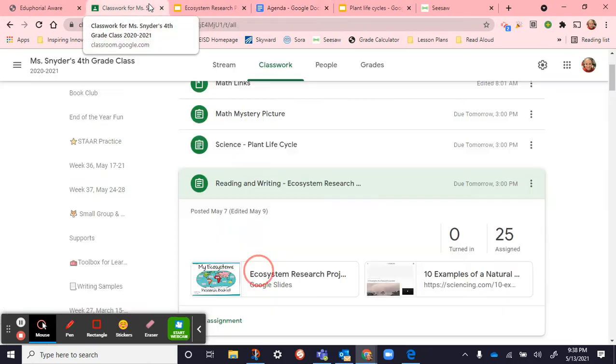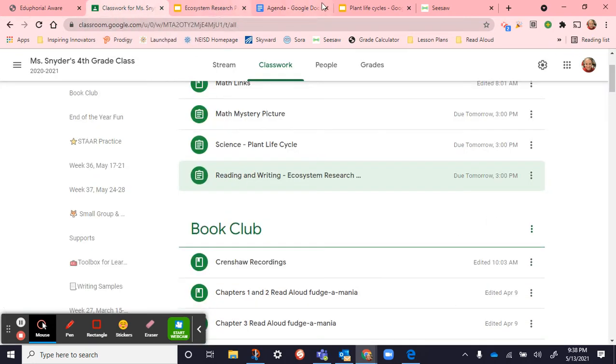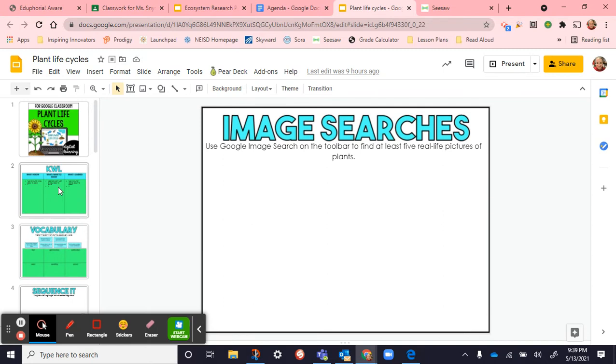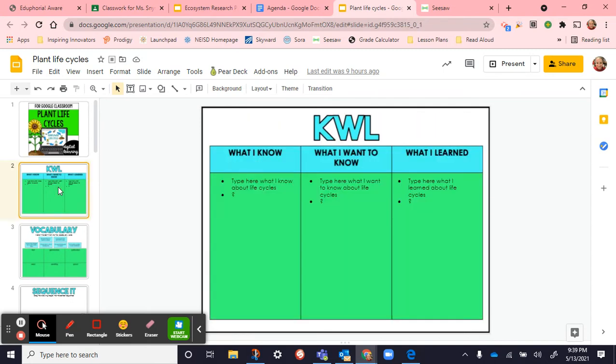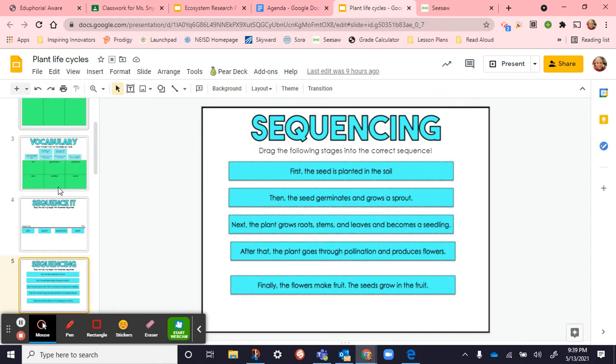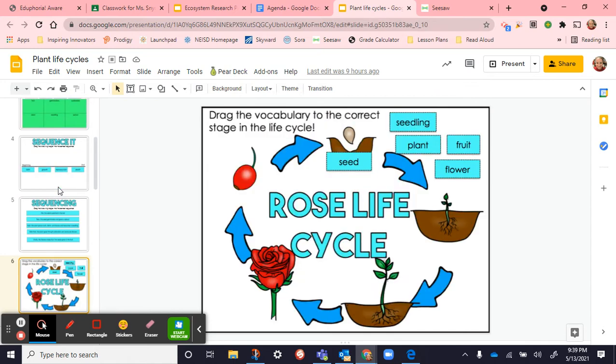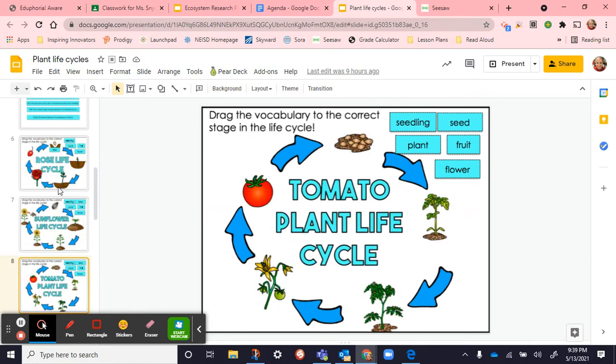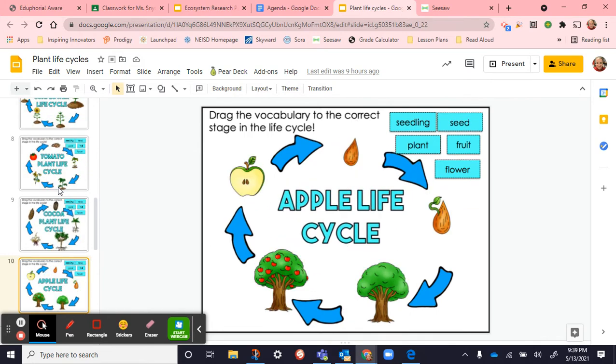And that is in Google Classroom. I think I already have it open. Yep, right here. So, here's what we should have completed. On page 2, we talked about what we know and what we want to know, and tomorrow we'll add in what we've learned. We did the vocabulary page, we sequenced, and then today students were to go in and drag those vocabulary words. They should have gone in today and labeled each one of these life cycles.